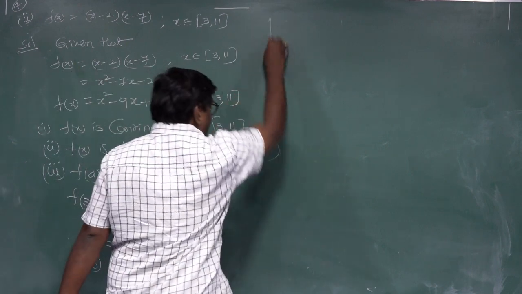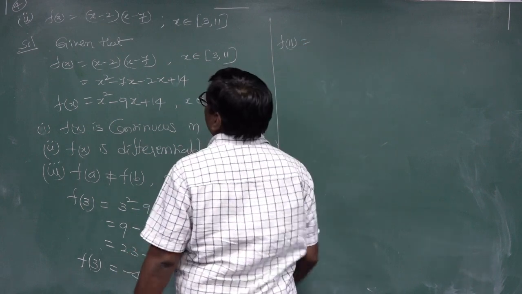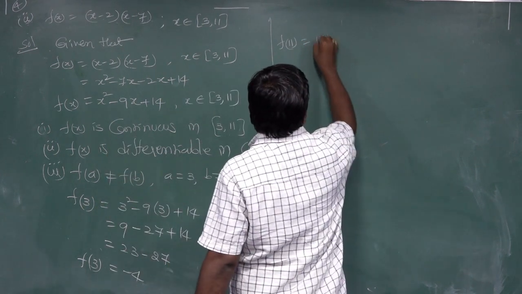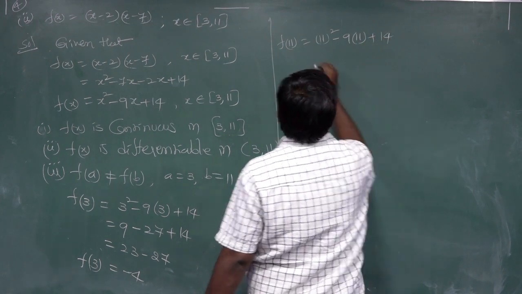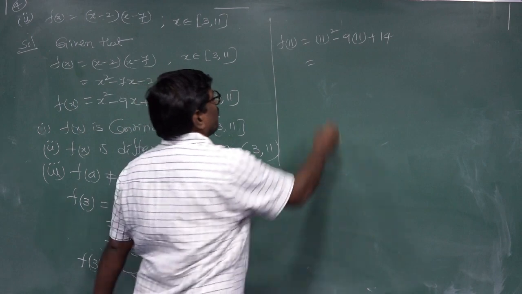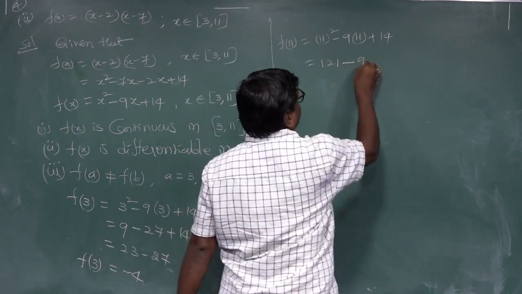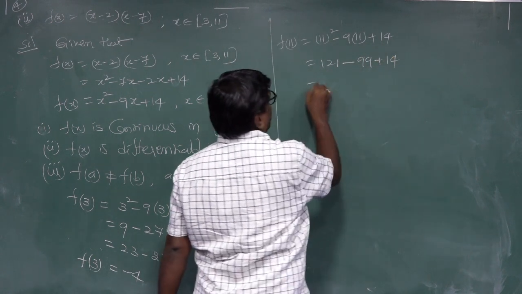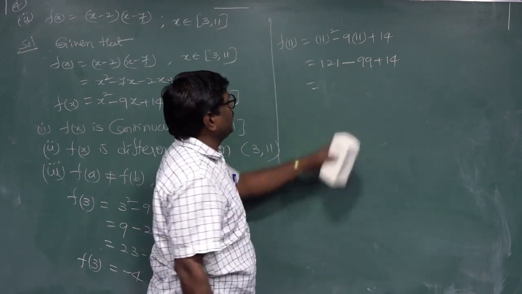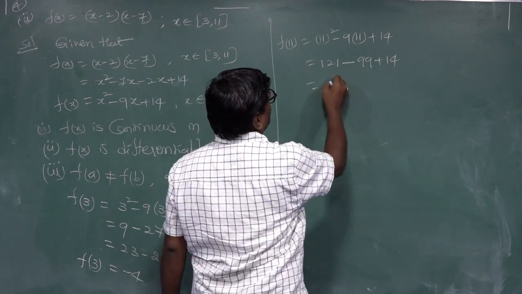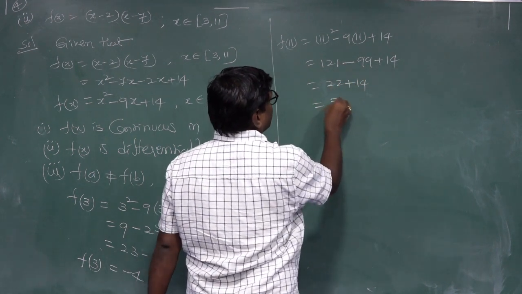Next, x equal to 11. f(11) equal to 11 squared minus 9 into 11 plus 14. 11 squared is 121 minus 9 into 11, 99, plus 14. 121 minus 99 is 22, 22 plus 14 equal to 36.